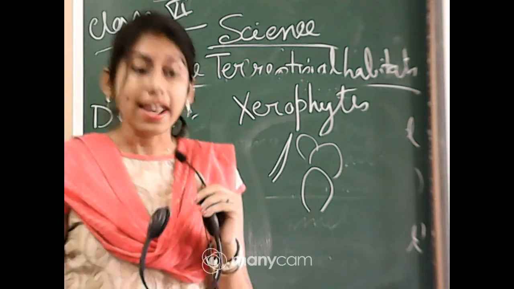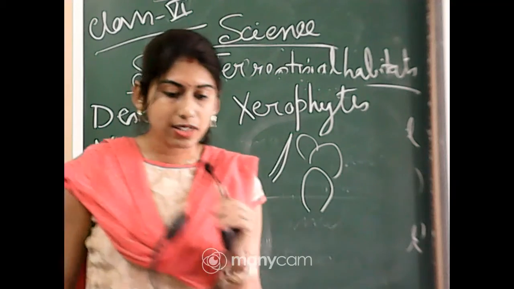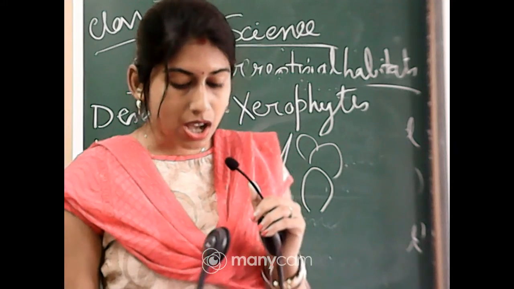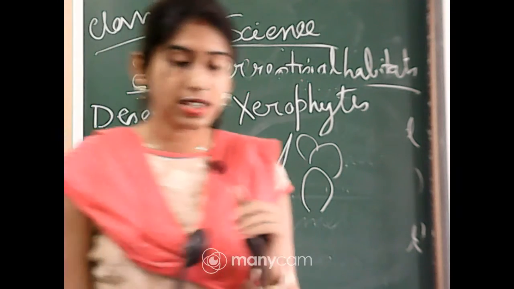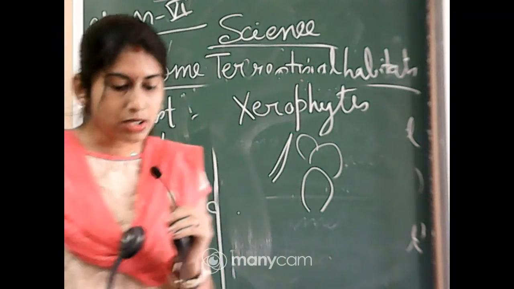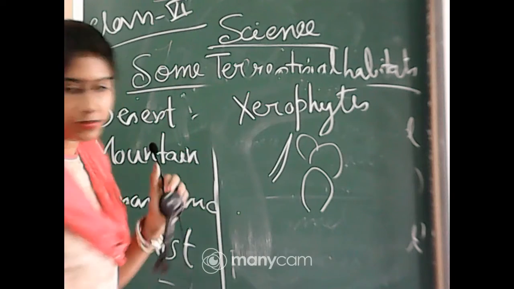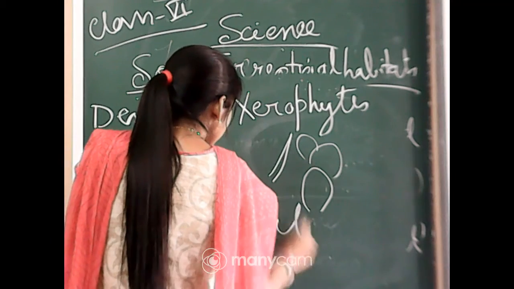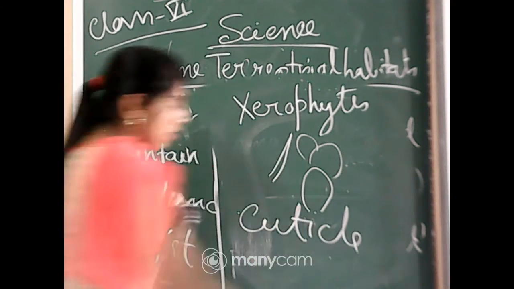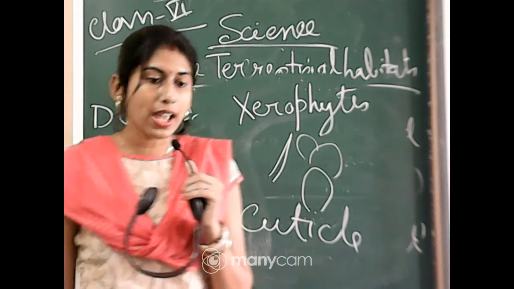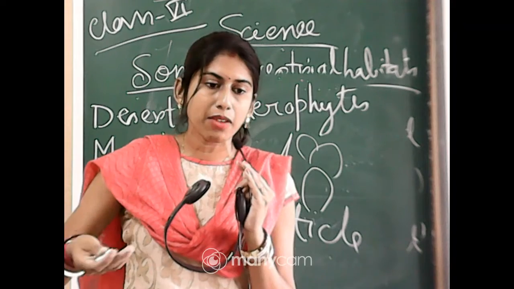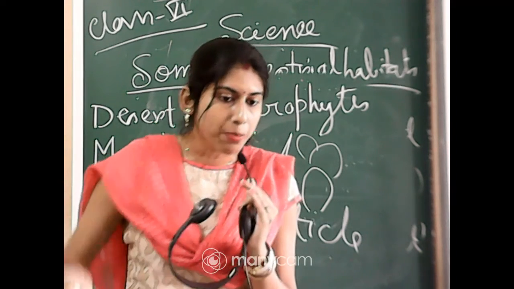Okay. And another important part, their leaves and the parts of the plants are covered with a thick waxy layer. Okay. And which is called as cuticle. So, it is covered with a thick waxy layer. As you know that through the waxy layer, water cannot pass.